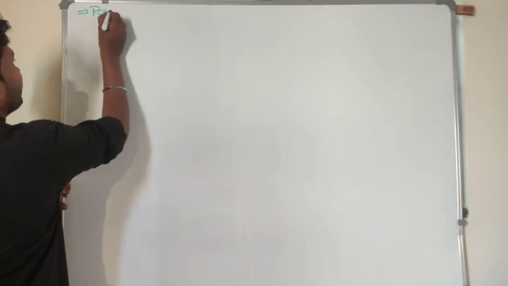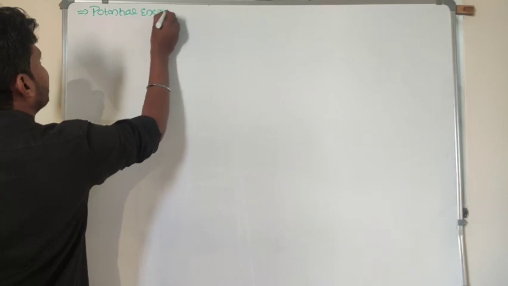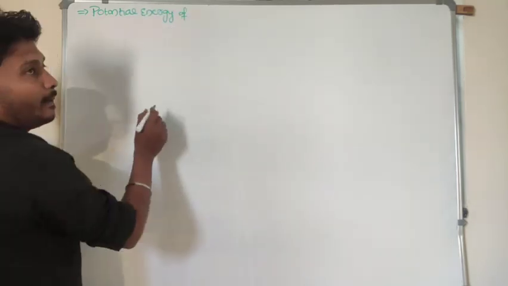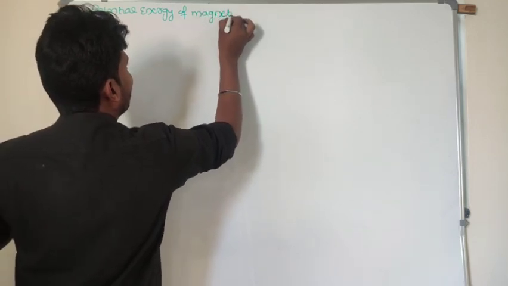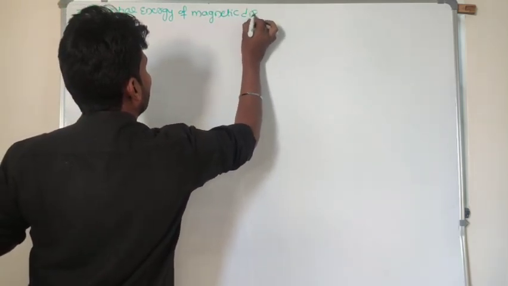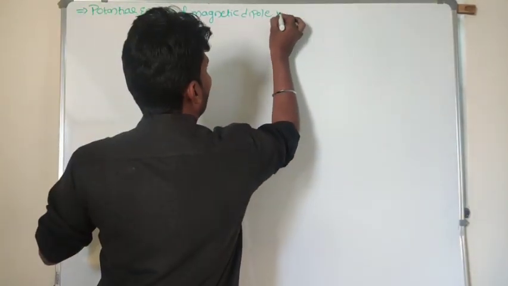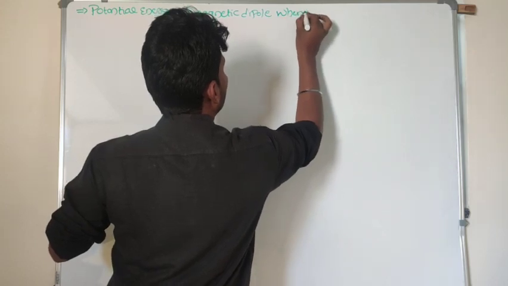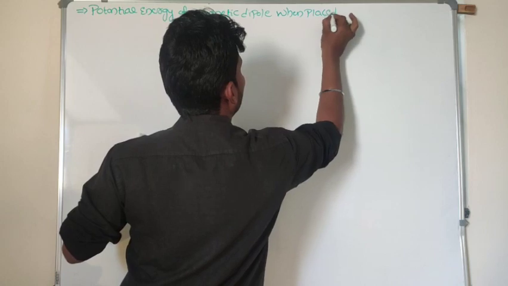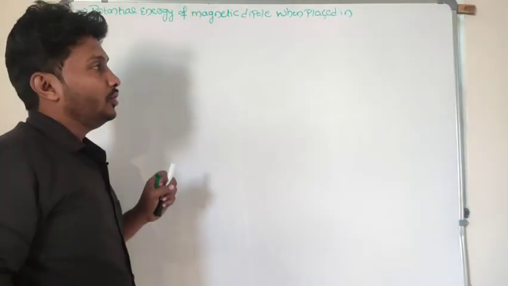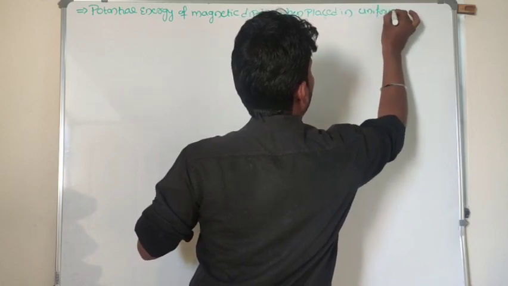Potential energy of the magnetic dipole when placed in a uniform magnetic field.